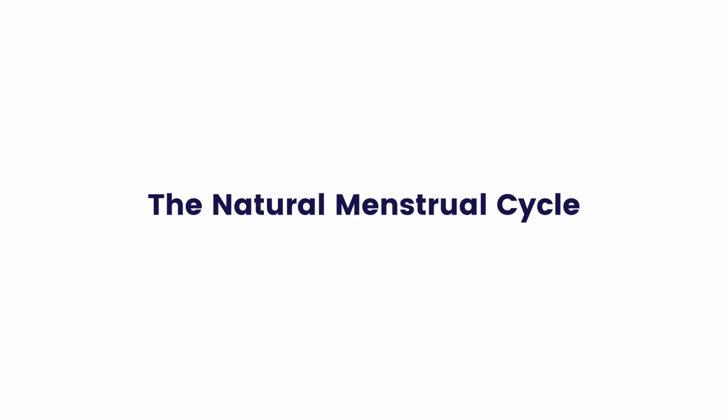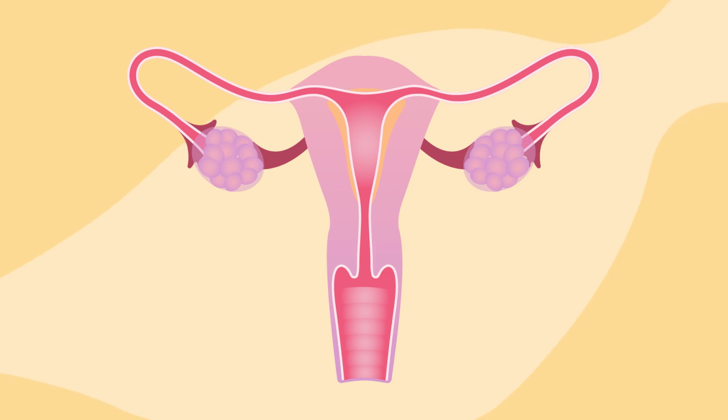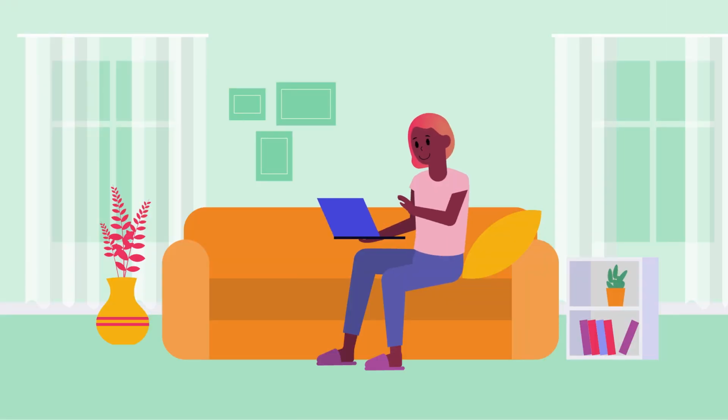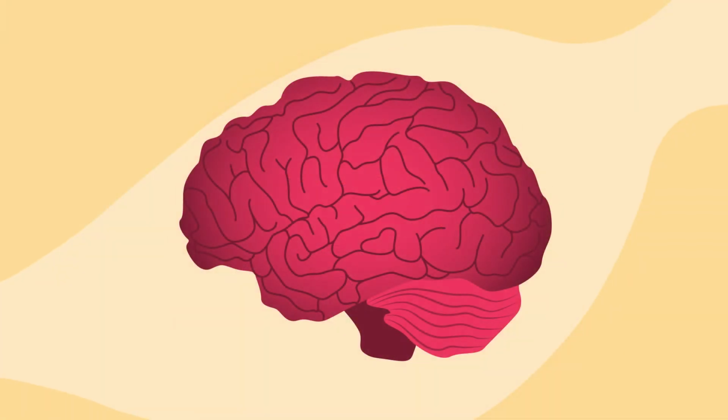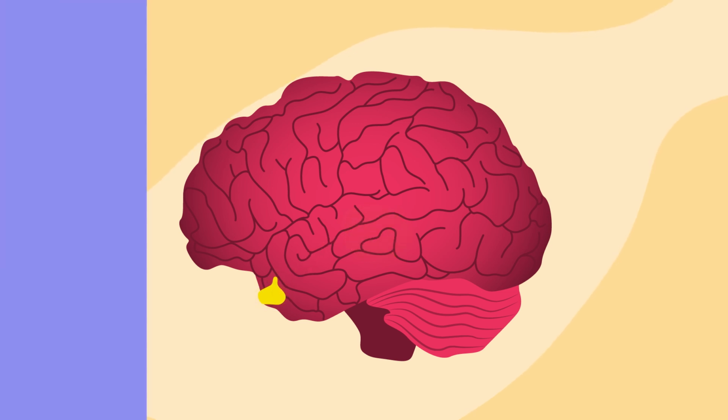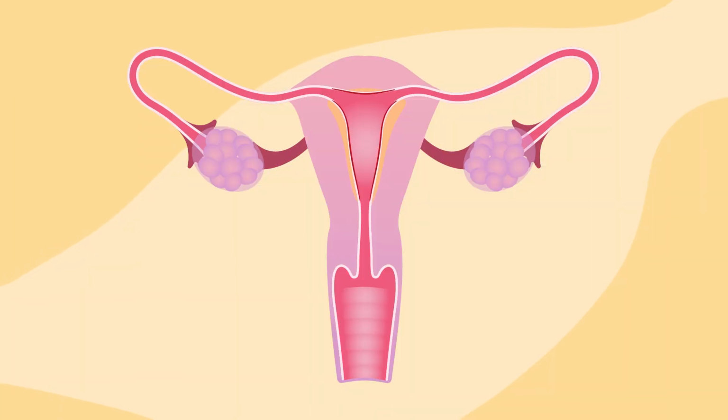Before you begin fertility treatment, it's helpful to understand the natural menstrual cycle. The menstrual cycle is regulated by a fascinating series of coordinated hormonal signals beginning in the brain. During each menstrual cycle, hormones from the brain cause an egg to develop and be released from the ovaries. Hormones from the ovaries cause the lining of the uterus to build up.